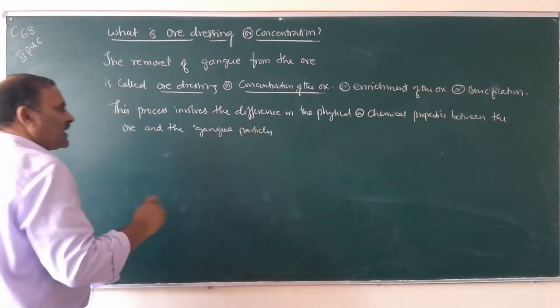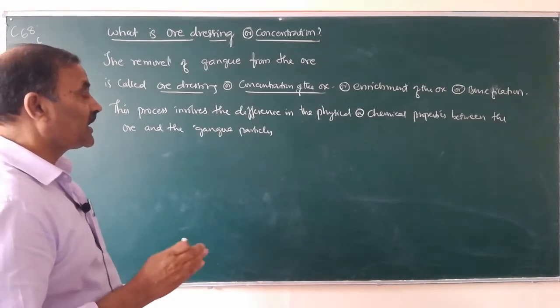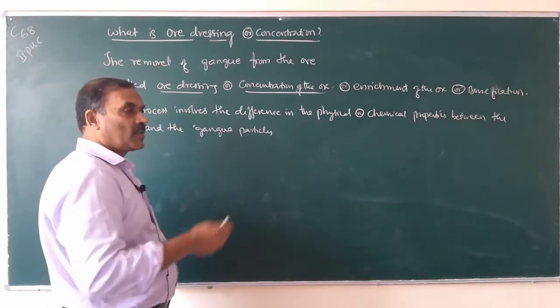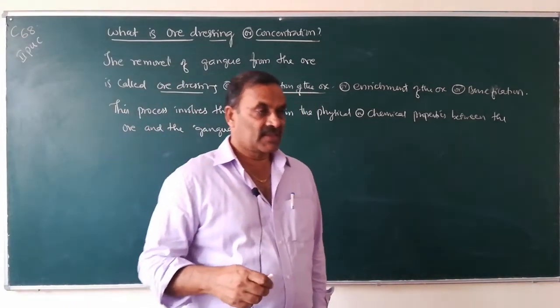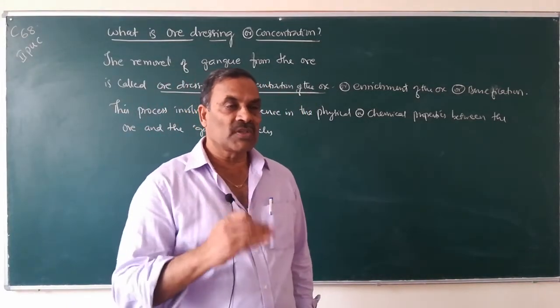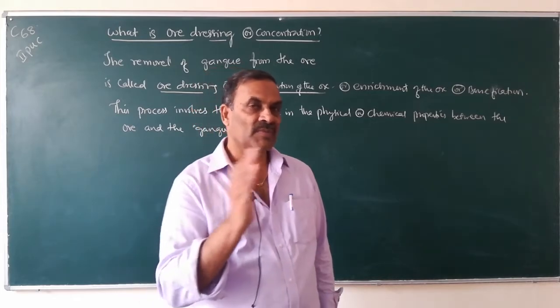So the ore and the gangue particles differ in either their physical properties or chemical properties. These differences are made use of in the separation of ores from the gangue.